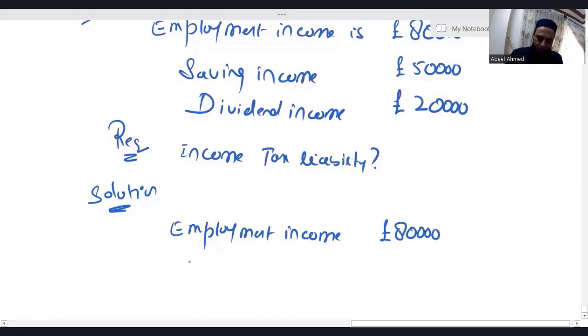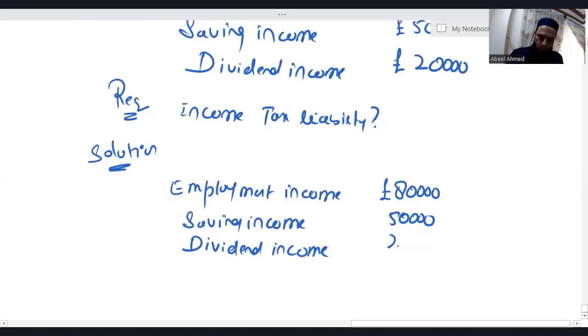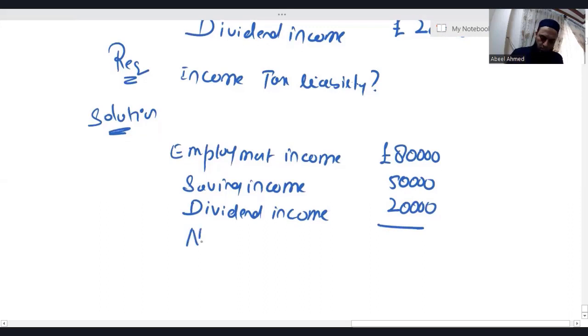Employment income is 80,000. Saving income is interest income, which is 50,000. Your net income is 1,50,000. Great.